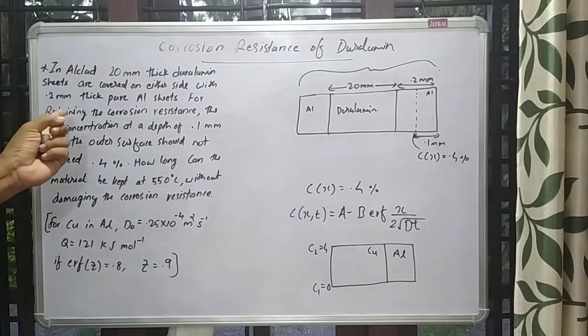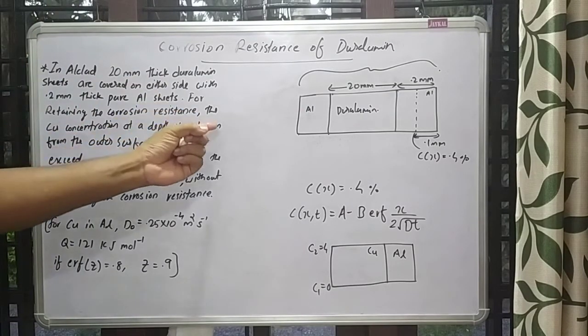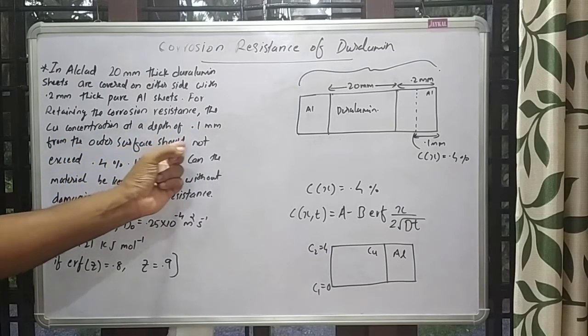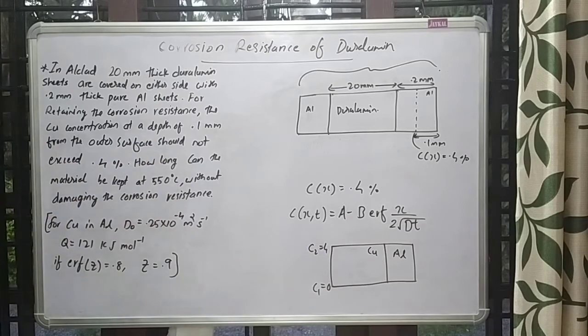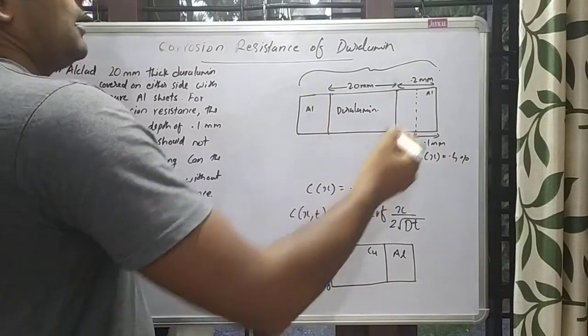For retaining the corrosion resistance, the copper concentration at a depth of 0.1 mm from the outer surface should not exceed 0.4%.